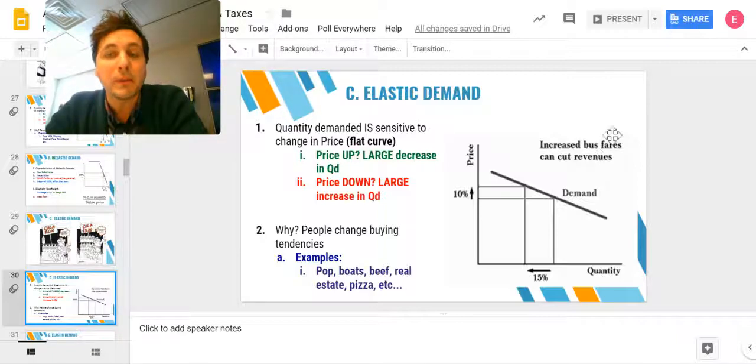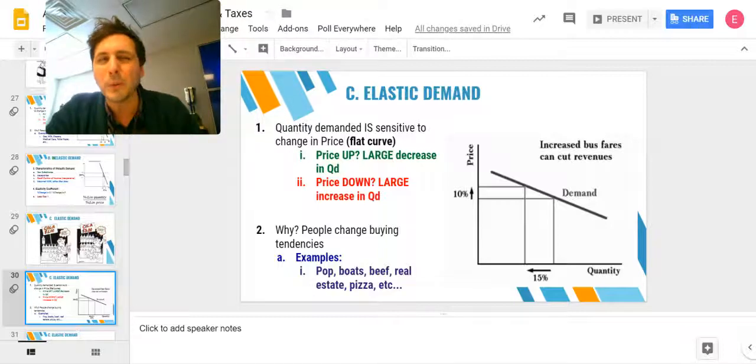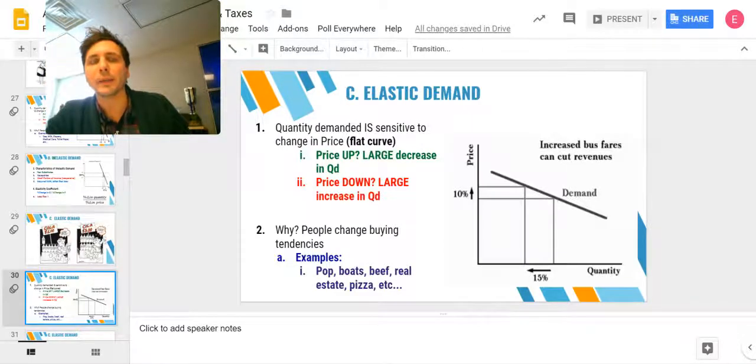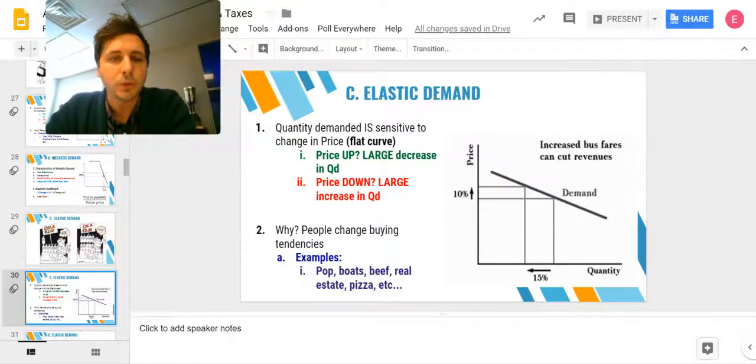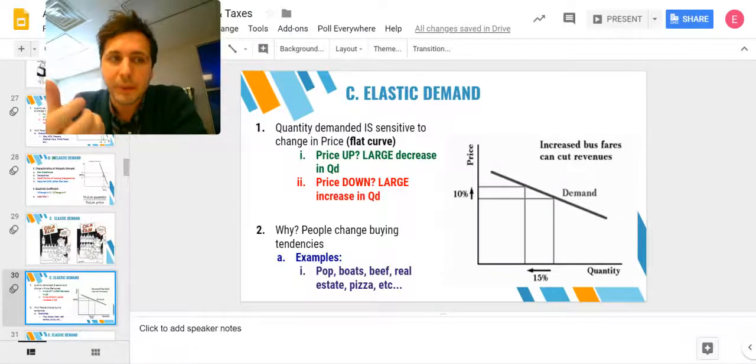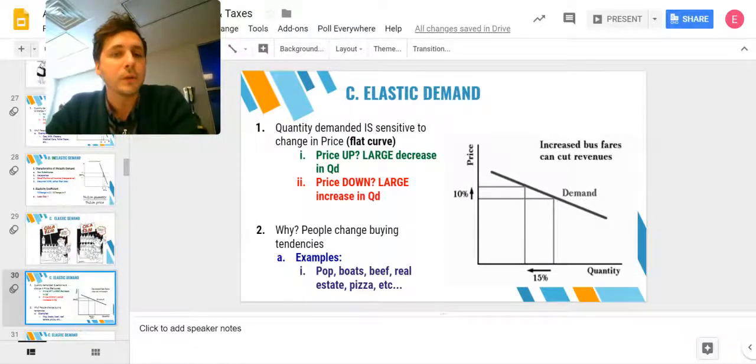A slight increase in your bus fare can result in a pretty dramatic decrease in the amount of people taking the bus because they have other substitutes. They can ride a bike, they can walk, they can drive a car, they can get an Uber or a Lyft or whatever. Many, many substitutes that they can do. And the opposite is true. A decrease in price can result in a large increase in quantity demanded. That's why so often we see elastic goods on sale, because they decrease the price a little bit, have a dramatic increase in quantity, and then make more revenue as a result. And the reason being, people are changing their buying tendencies according to the price. We're shopping for deals on these types of items.